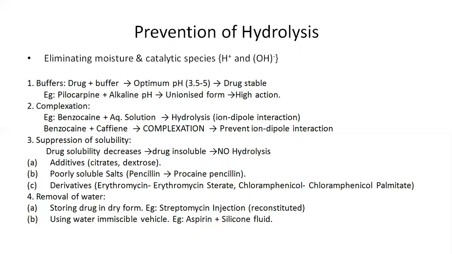Second method is the addition of a complexing agent, or the complexation process. There may be chances that drug products are prone to hydrolysis. Hence, in these cases, we make a complex of these compounds by a complexation reaction with some extra additives. This complex will be much more stable to hydrolysis than the drug compound in the pure form. For example, benzocaine in aqueous solution is prone to hydrolysis because of its ion-dipole interaction.